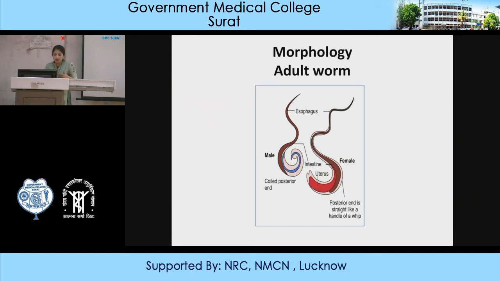This is the morphology of Trichuris, which is very similar in all the nematodes. The female worm is larger than the male worm. It is also known as the whipworm. As you can see here, there is a whip-like handle present in the female worm, and here is a sharp part. That's why it looks like a whip.